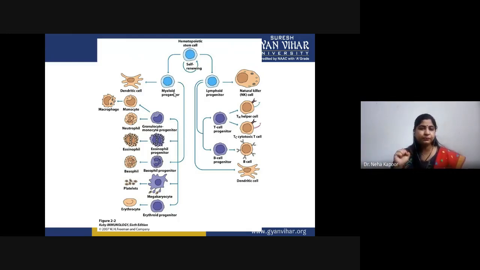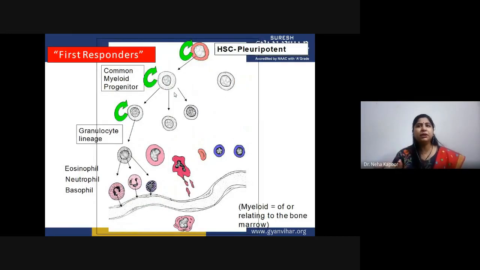Now, whenever some kind of infection is there, what are the first responders? If you see, this is the hematopoietic stem cell. This is a common myeloid progenitor, because these cells are the first responder towards any kind of infection.